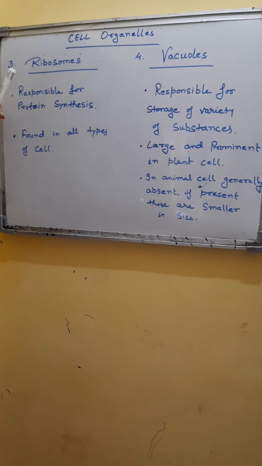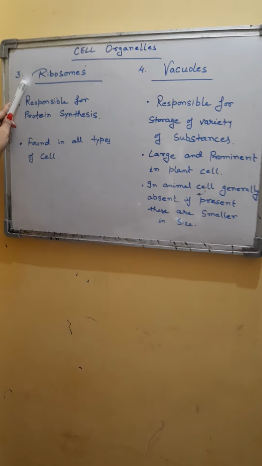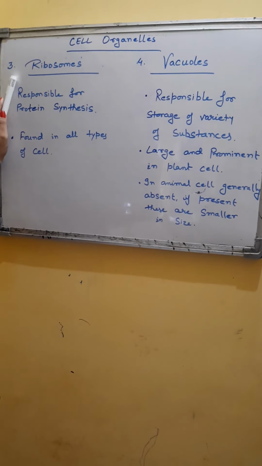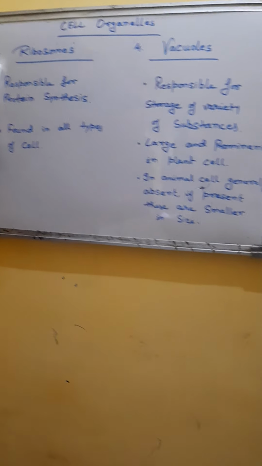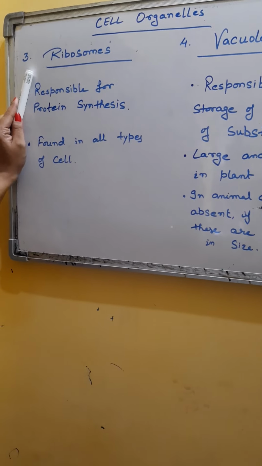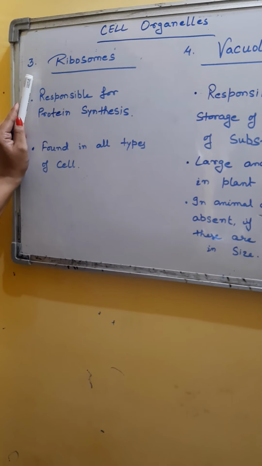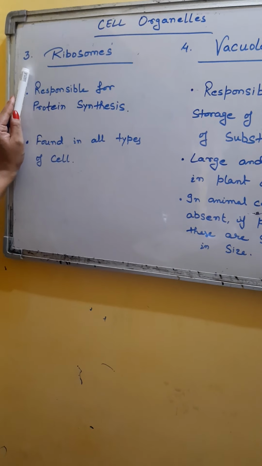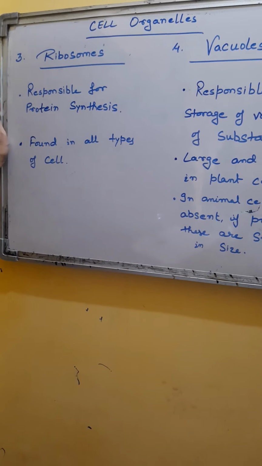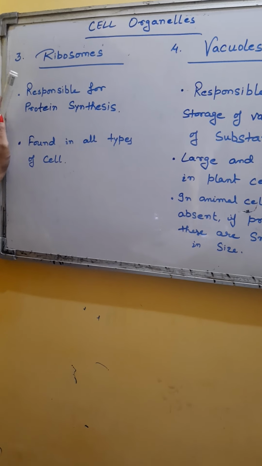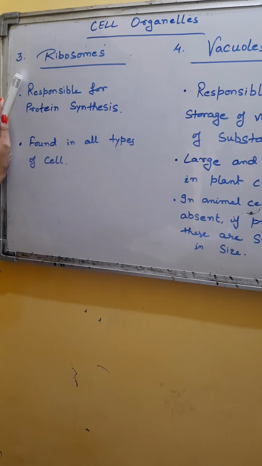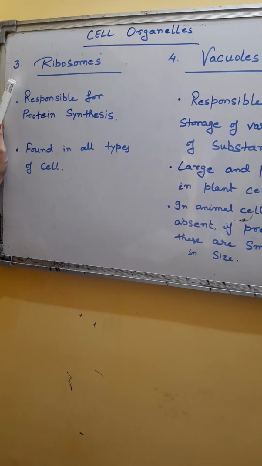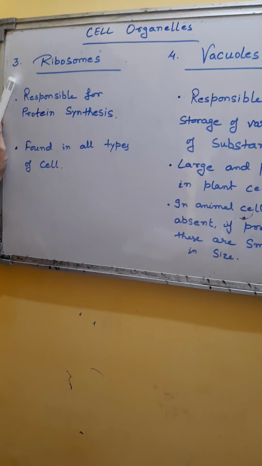The next cell organelle that we are going to study is ribosomes. Ribosomes are the smallest cell organelle present in the cell. Ribosomes are found in all types of cells, whether it is a prokaryotic cell, a eukaryotic cell, a plant cell or animal cell. It is found in all the cells. In prokaryotes, they are found in the cytoplasm in free form, whereas in eukaryotes, it is generally associated with the rough endoplasmic reticulum. These are present on the surface of the rough endoplasmic reticulum.